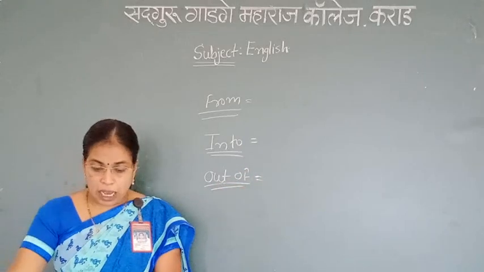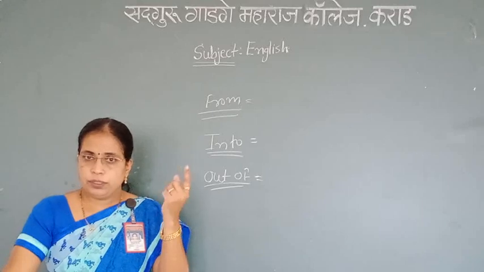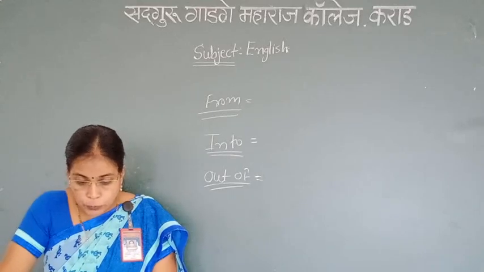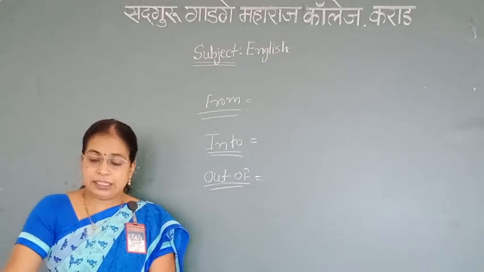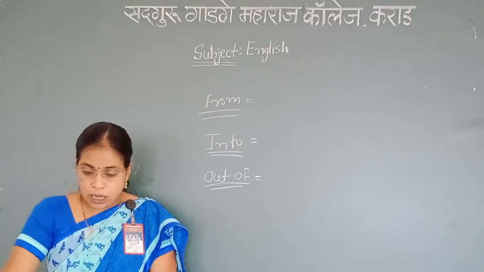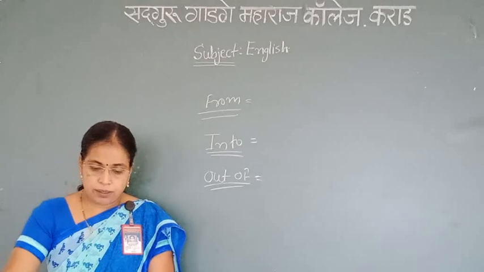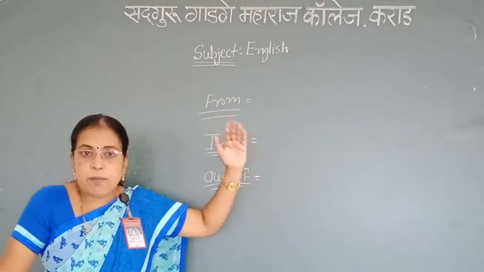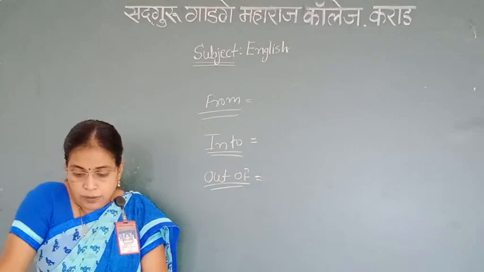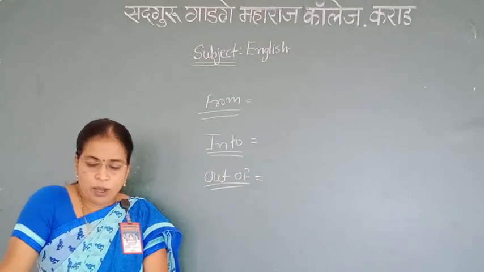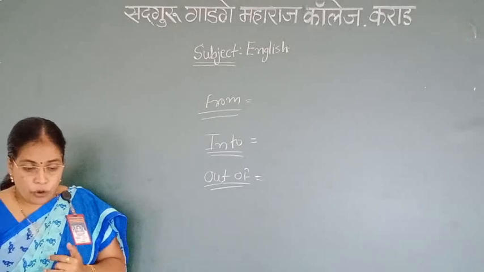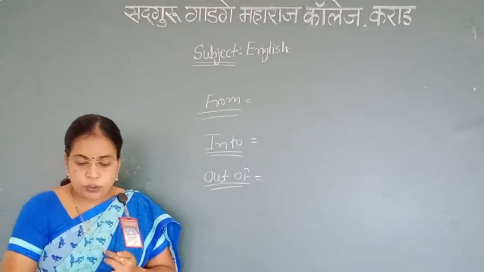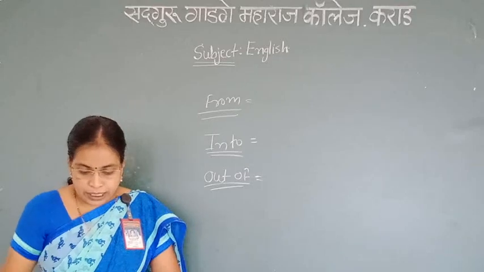Out of means the opposite of into. It indicates a motion towards outside of something. For example, he is going out of the town. Get out of my house. Please remain out of this.